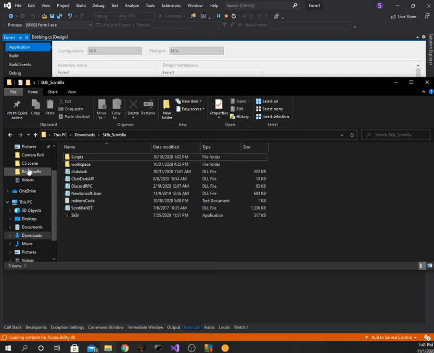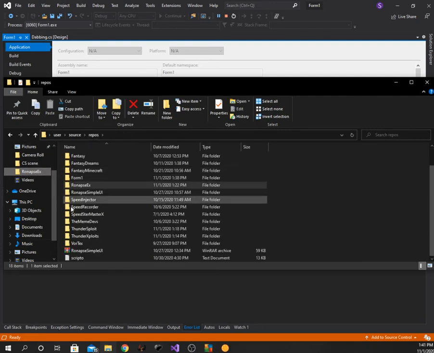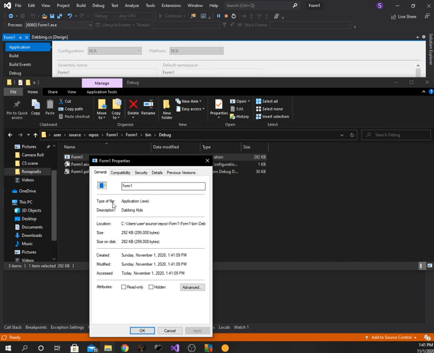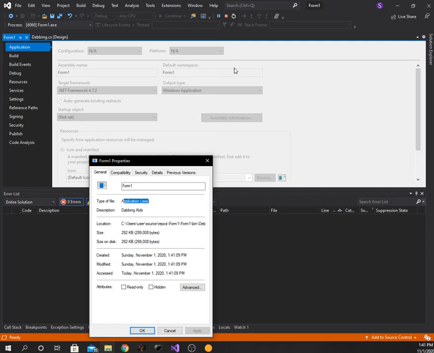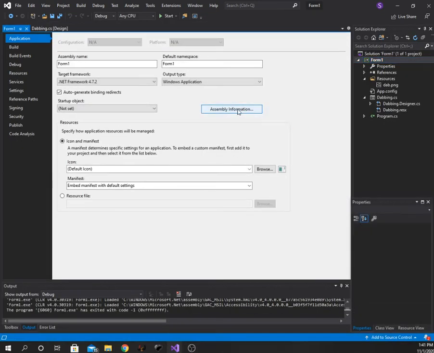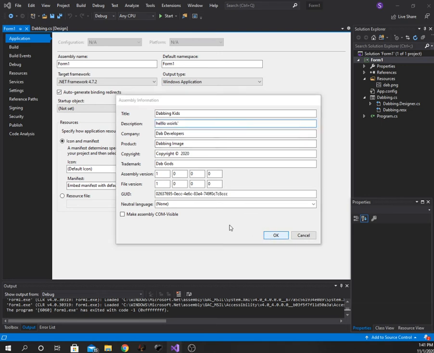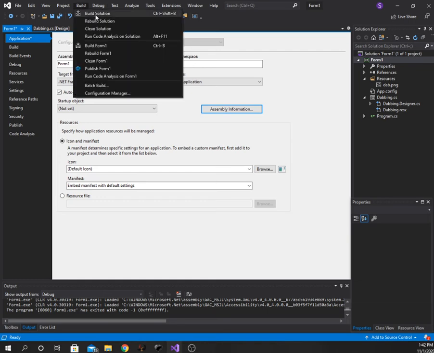Let's go to repos, and you can see here, if I right click and go to properties, you've got the description dabbing kids, and we can change the description again. So let's change the description to something like hello world, and we're going to rebuild the solution.